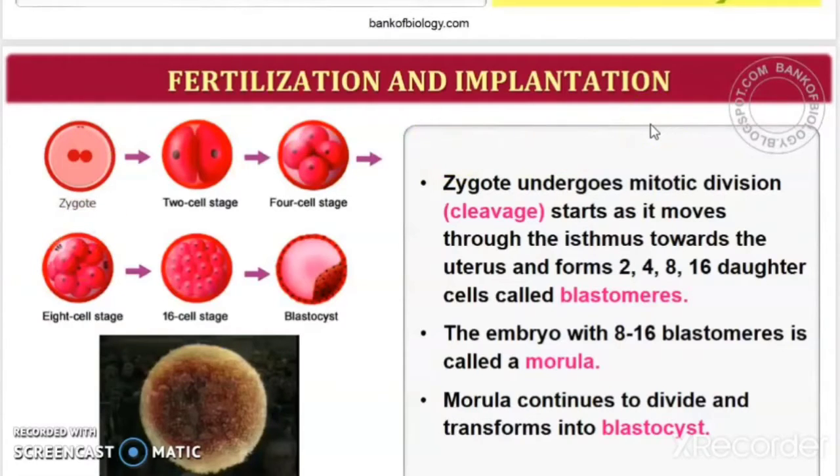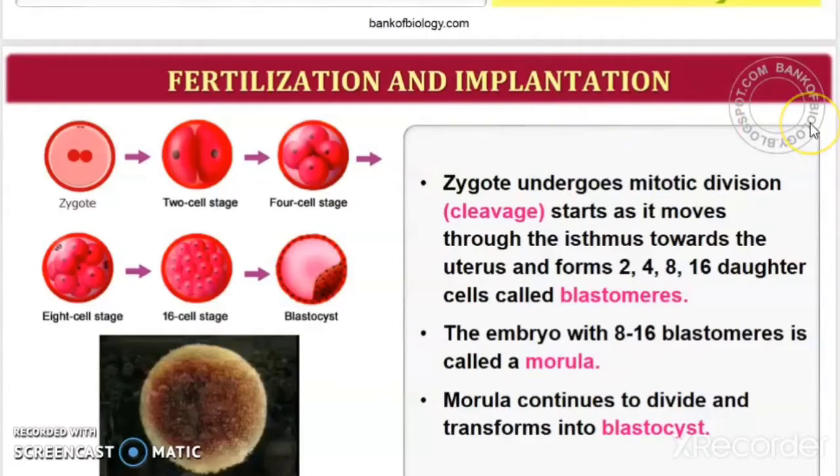So once the zygote has been formed with the help of haploid ovum and haploid sperm fusing together, the zygote has to give rise to a new organism. So the first cell of a new organism is the zygote. Now, what is implantation?